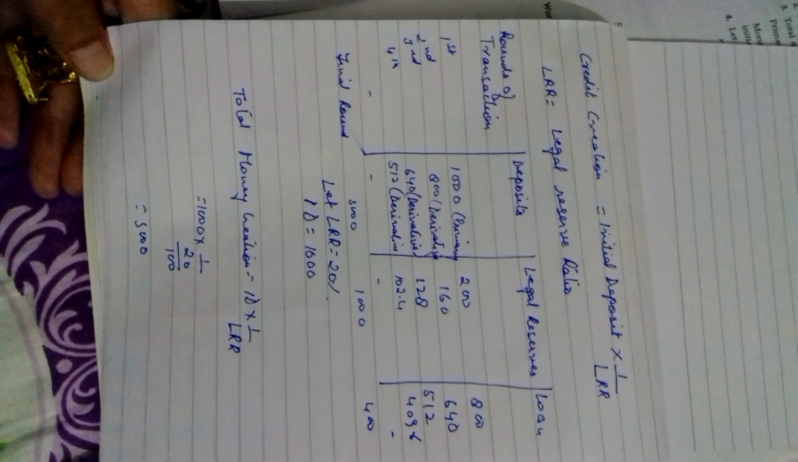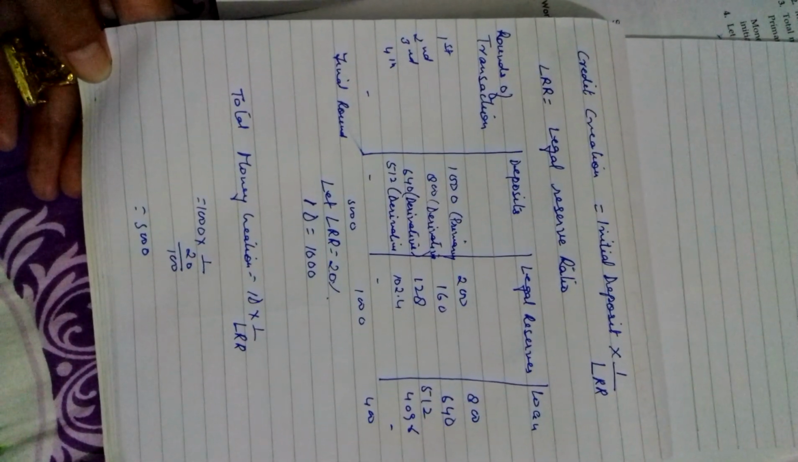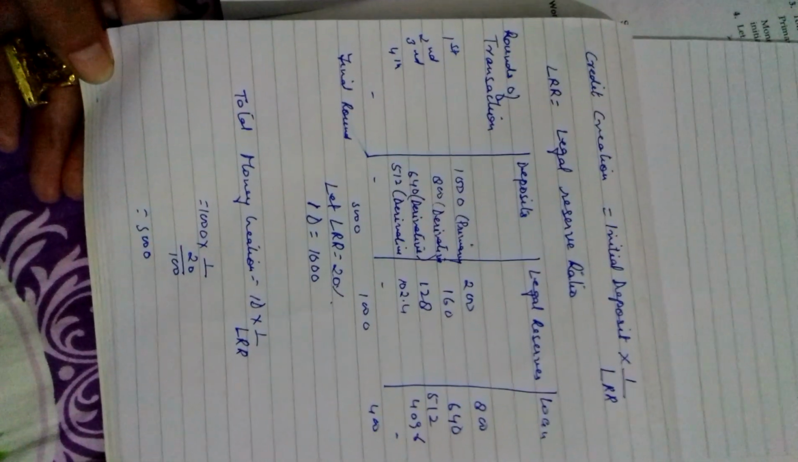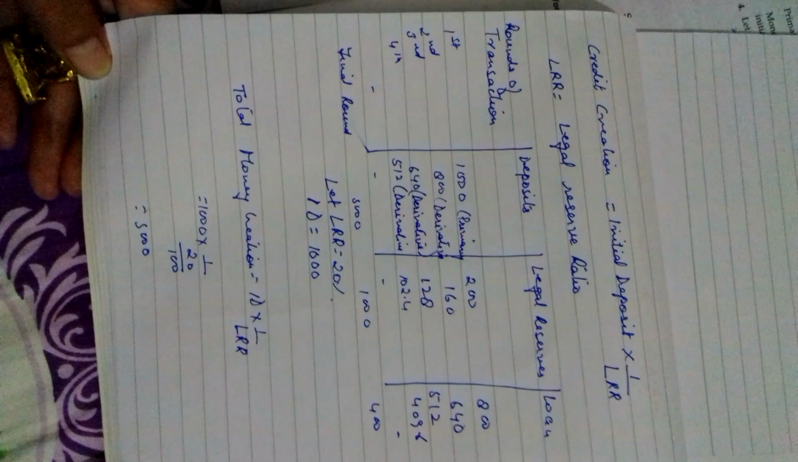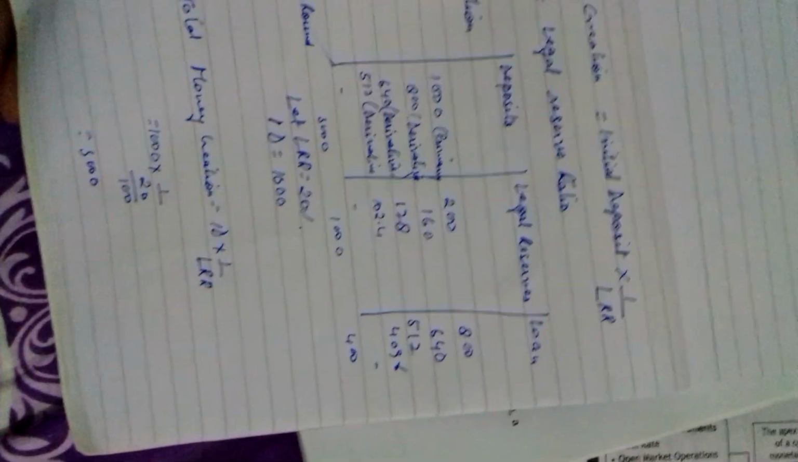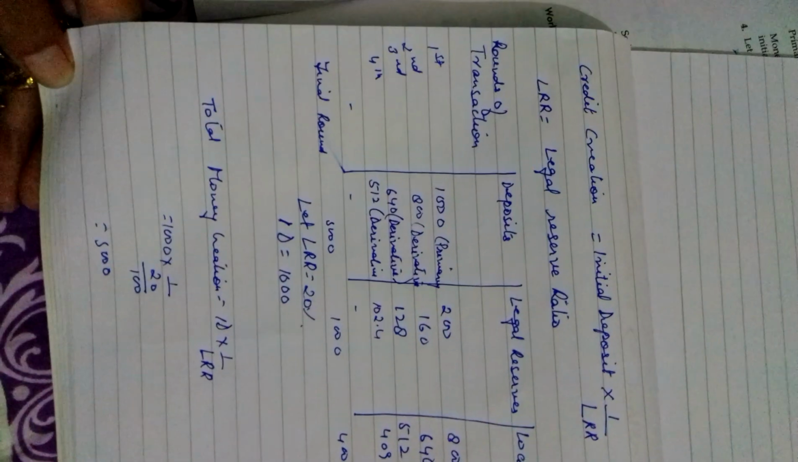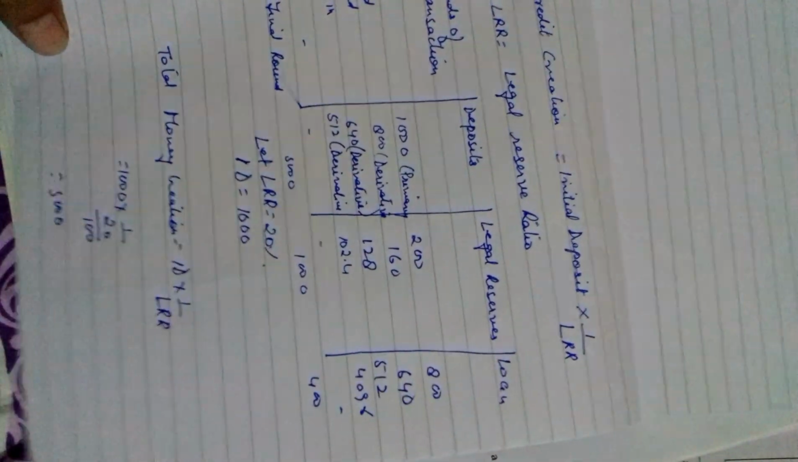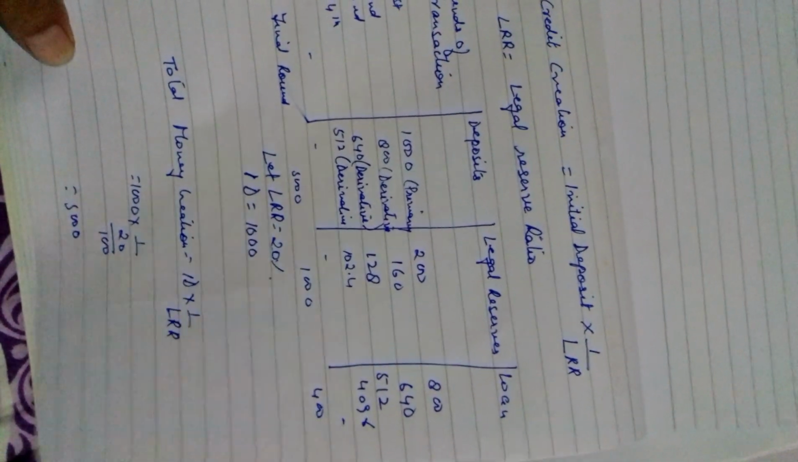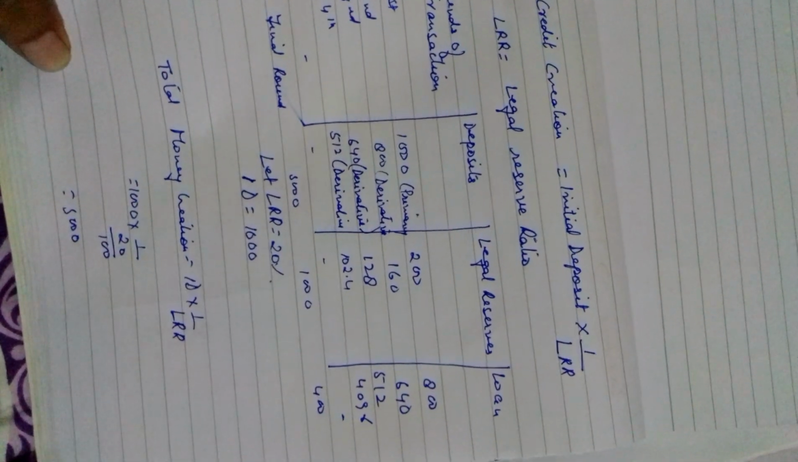1/20%. And how will 20% be written? It will be written as 20/100. So 1,000 into 100 into 1/20 is equal to 5,000. So the total credit creation of the bank will be 5,000, out of which the legal reserve will be 1,000 and 4,000 will be your loan.